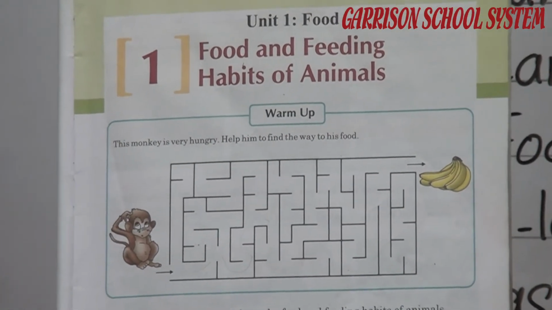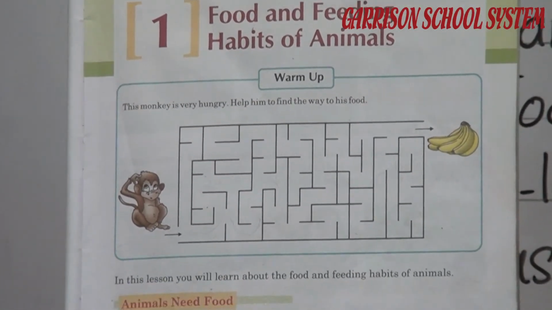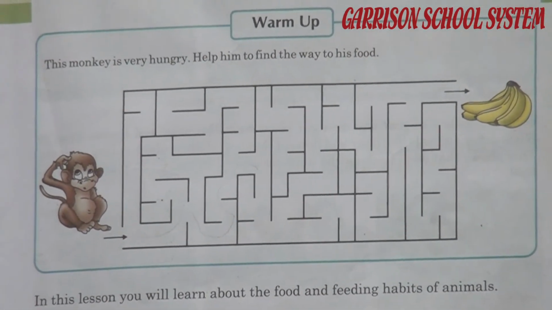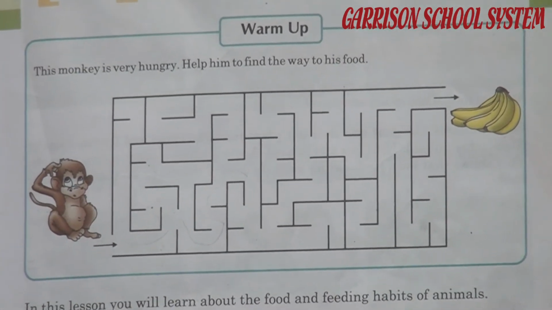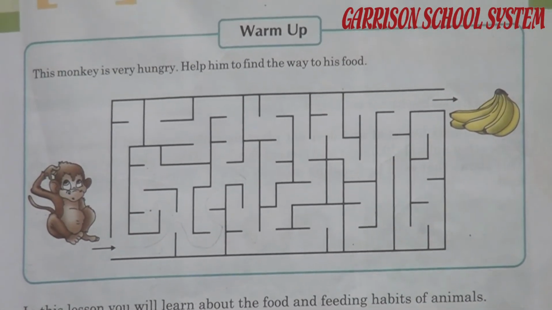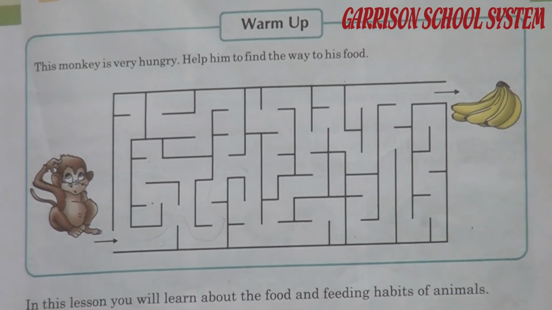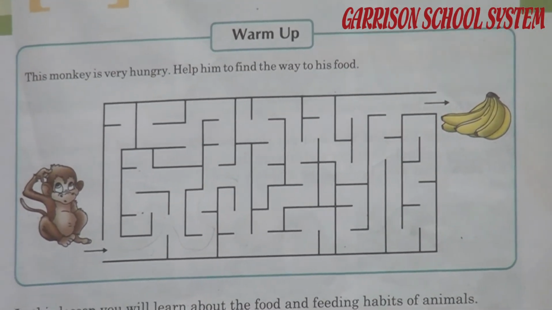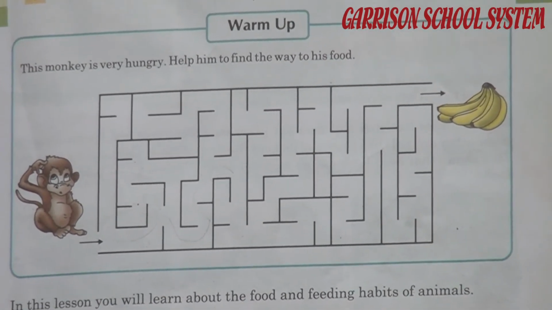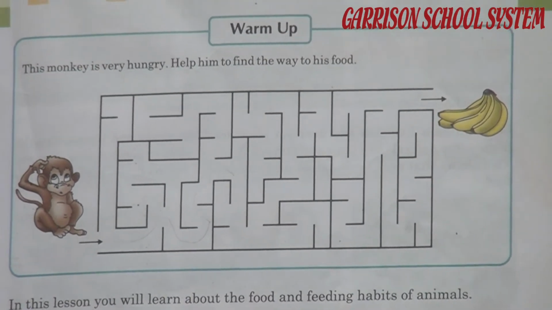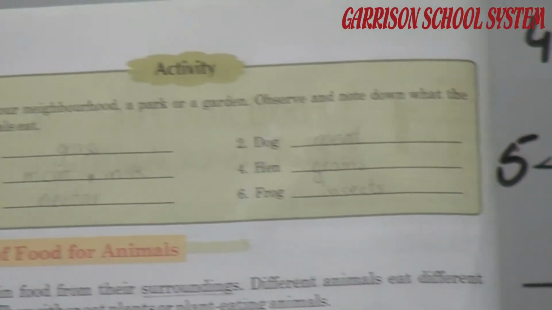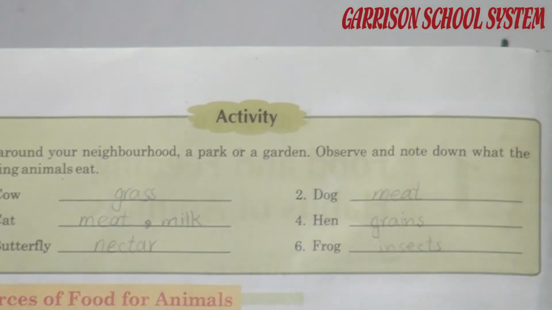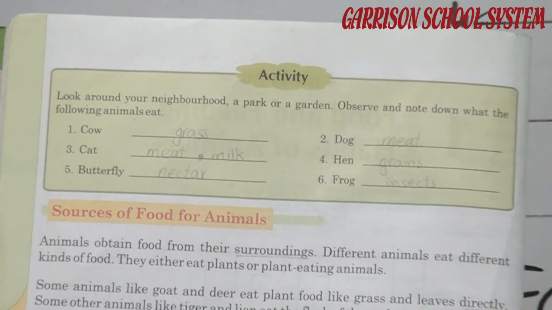In this activity, you can see a monkey in a puzzle, and at the end you can see the bananas. You have to give the way to the monkey. You know that monkeys like bananas. They eat bananas as their food. So you have to give the way to the monkey so that it reaches the banana and eats that food. When you come to page number 2, there is also an activity for you.